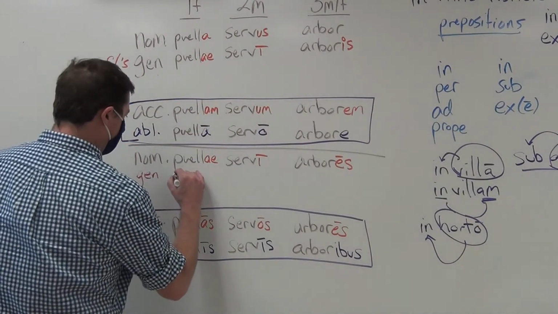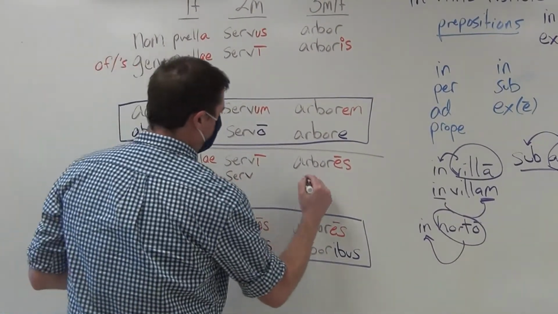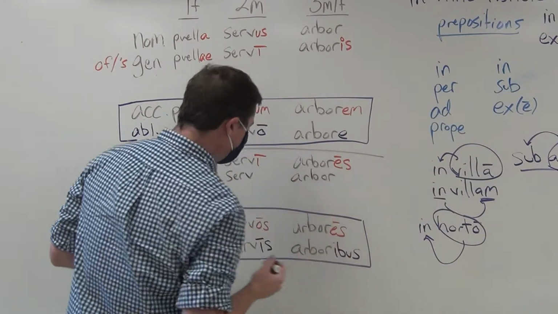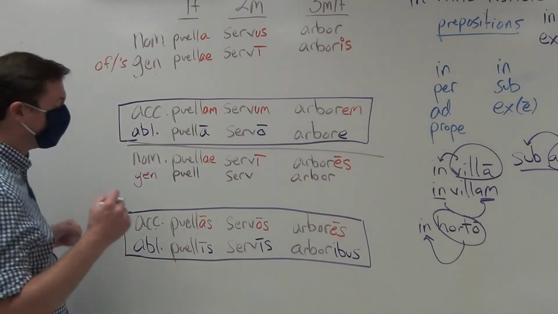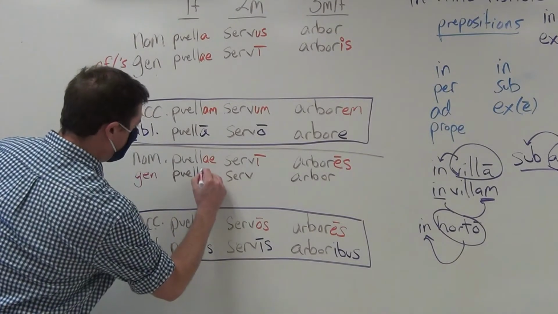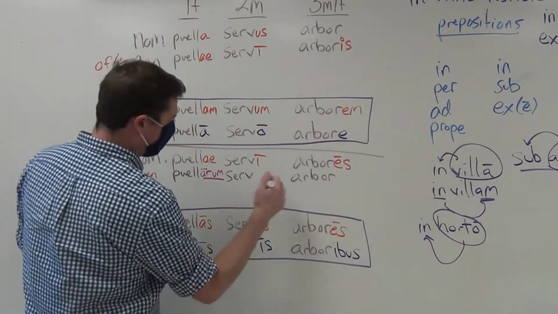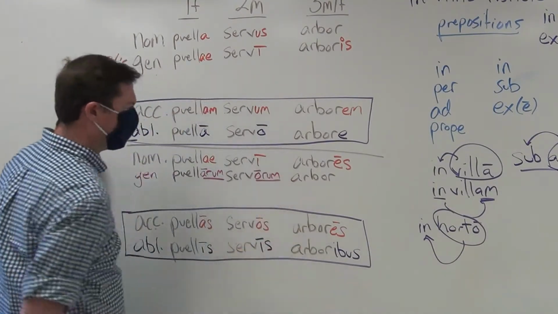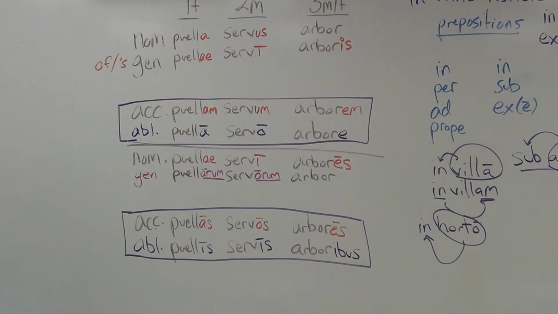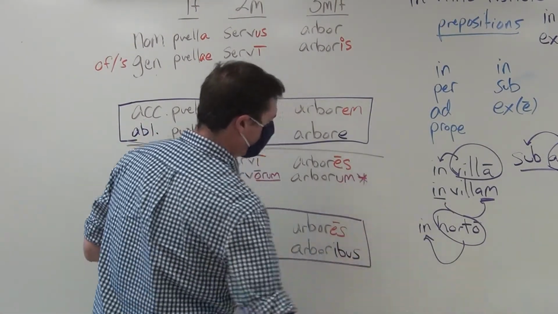So I'll go ahead and add the stem puell-, the stem serv-, the stem arbor-, and add the endings to indicate the plural genitive: of the girls, puellārum, of the slaves, servōrum, and of the trees, arborum.